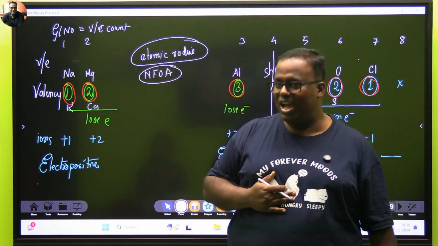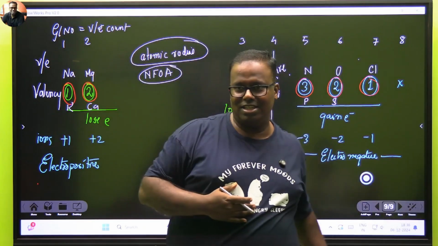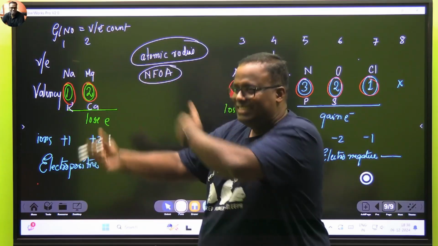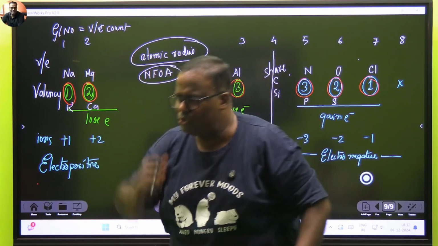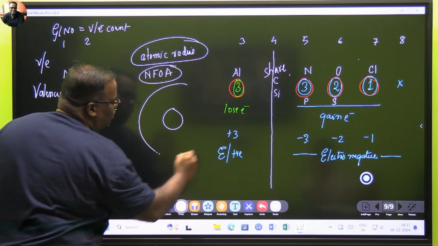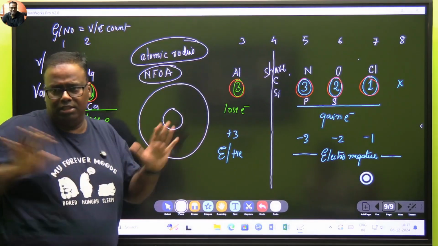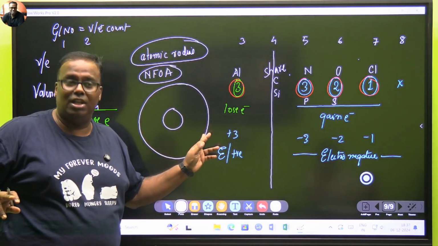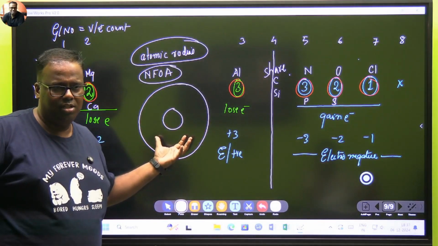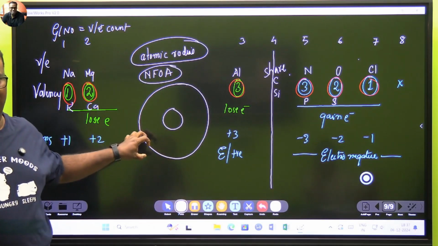Mama is inside the house. Mama is the proton, and all the children are like Pebble City kids, anytime playing outside. What is the control of the mother on all the children? Nuclear force of attraction. Now think, just to put in common sense, this is the nucleus, and we will always talk about the outermost shell because this is war. Army or BSF will go. We have nothing to do with the inner shells. This shell is known as the valence shell. If you have heavy positive charge here, what will the mother do? She will hold everyone tightly inside. Atomic radius will decrease.